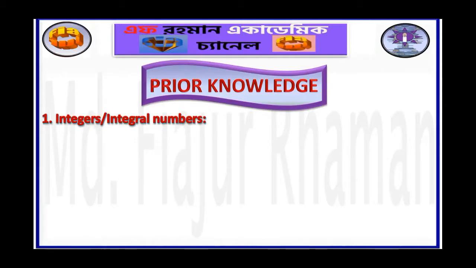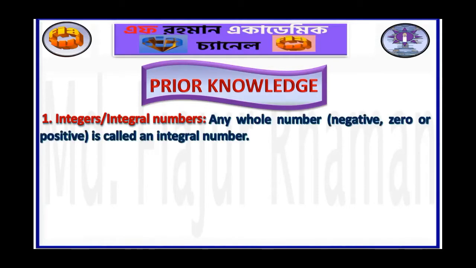Integers or integral numbers. Any whole number, negative, 0 or positive, is called an integral number.